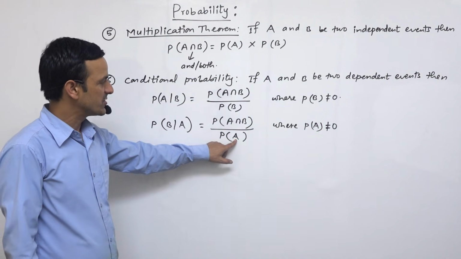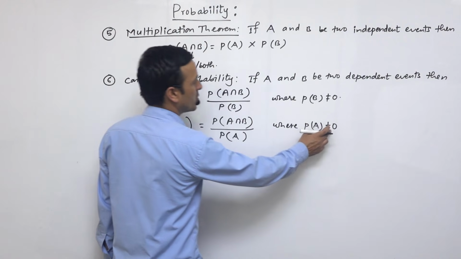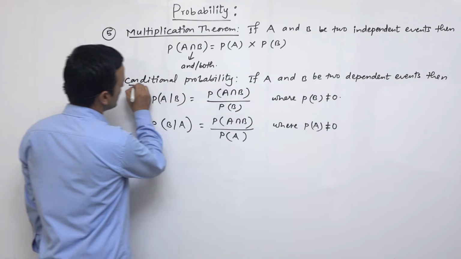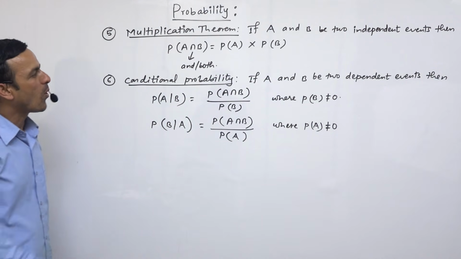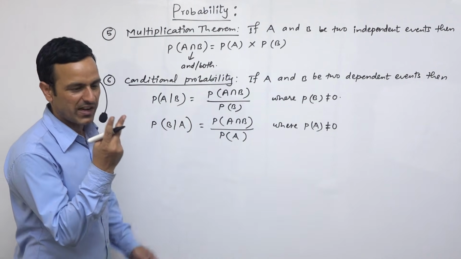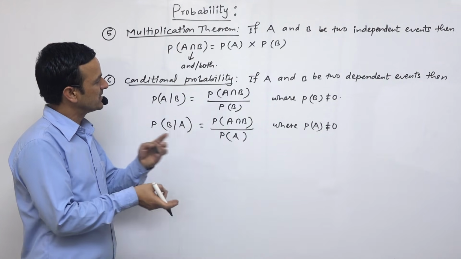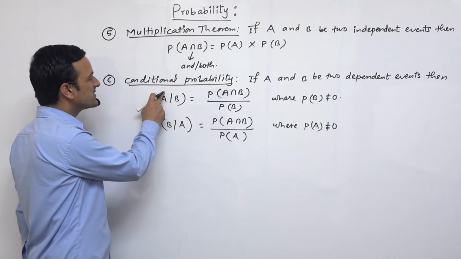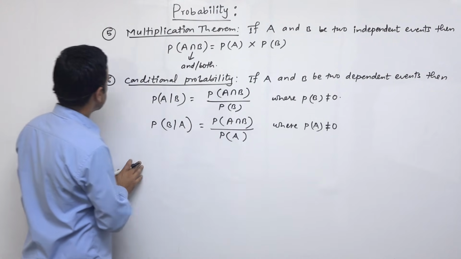If it becomes 0, then the probability is not defined, so we should write not equal to 0. So this is conditional probability. This is another type of probability, used when one event out of two events has already occurred.